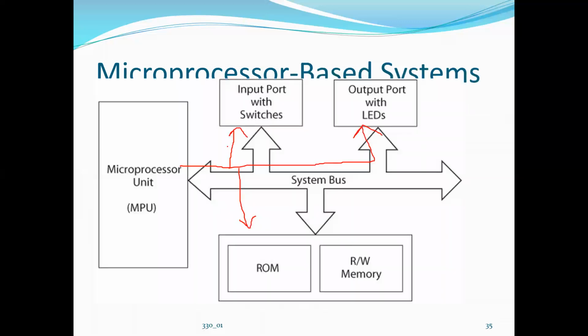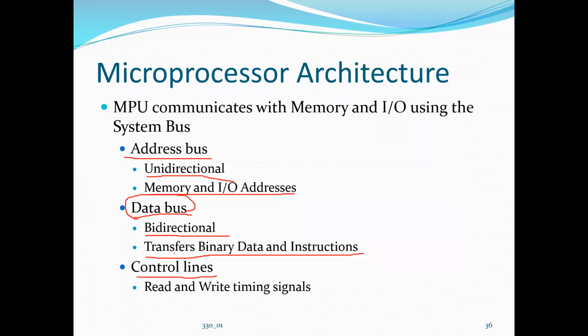Okay. So once the address is fixed by the microprocessor, then through the data bus, the data can be transferred from the device to the microprocessor or from the microprocessor to the device. So it can be anything, either the IO, that is the input output ports, or the memory device. Okay, so the data bus is a bi-directional bus which is used to transfer the binary data and the instruction.